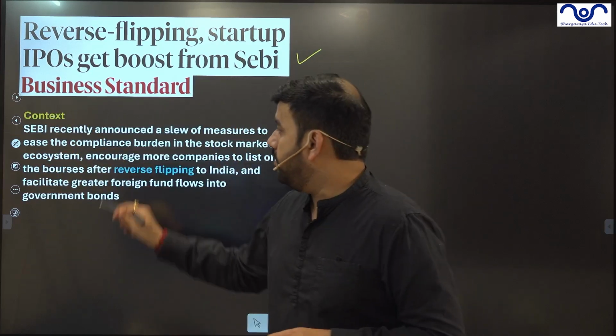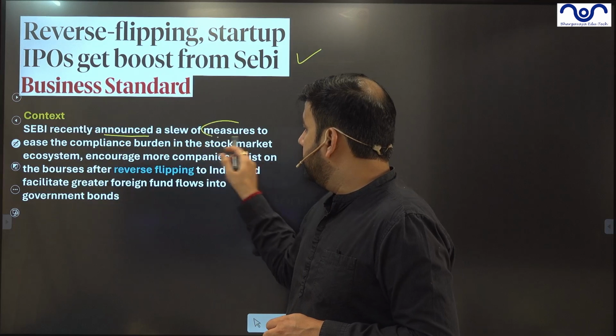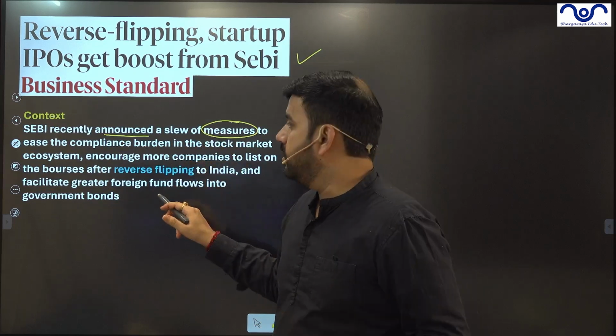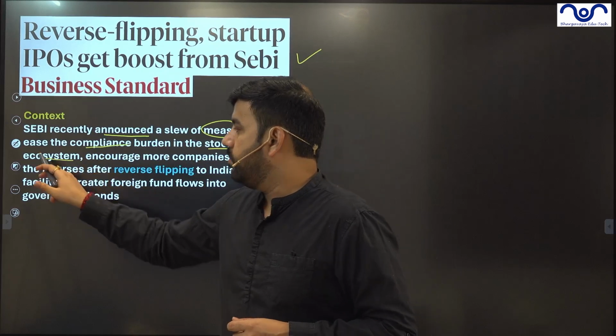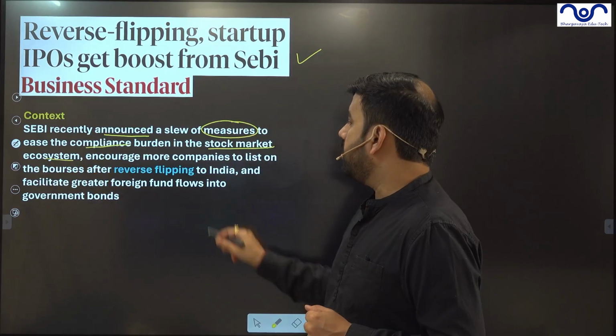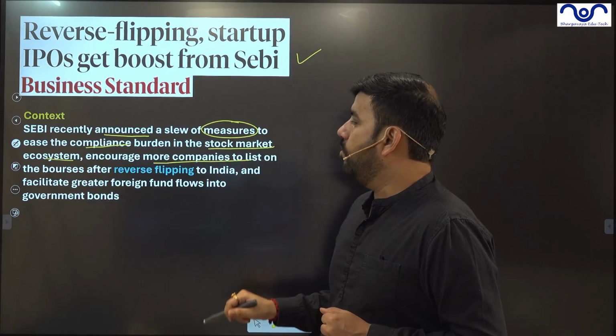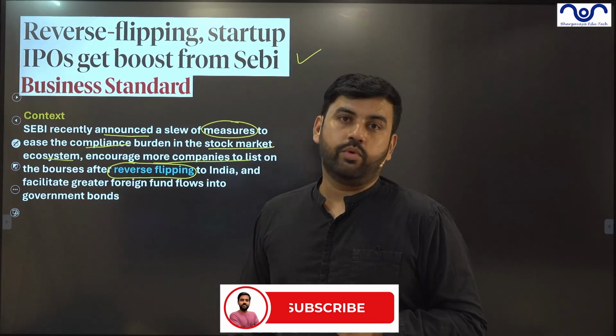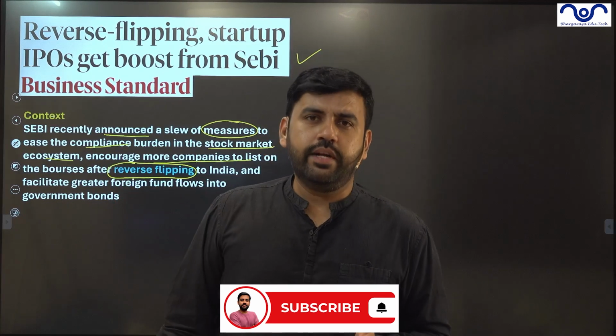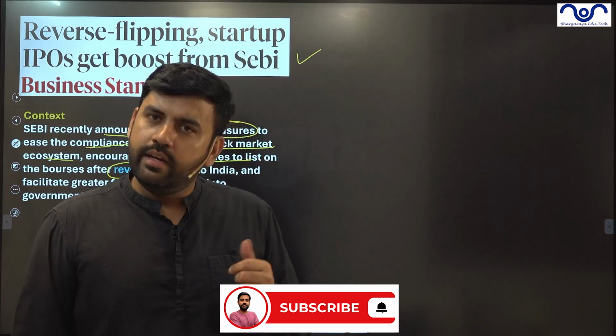Context: SEBI has recently announced a lot of measures to ease the stock market ecosystem. More companies can now list after reverse flipping to India. Now it's a prelims related concept. It's just a term. Let's understand that.